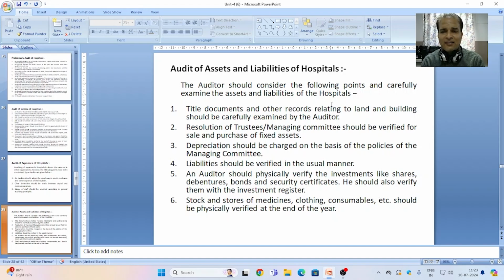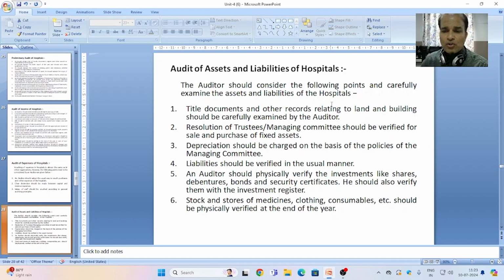First is title documents and other records relating to land and building should be carefully examined by the auditor, that actually the building and land are in the name of hospital, or it is rented or on lease. Valuation of all types of assets should be properly verified, that they should be shown in the balance sheet at a proper valuation.